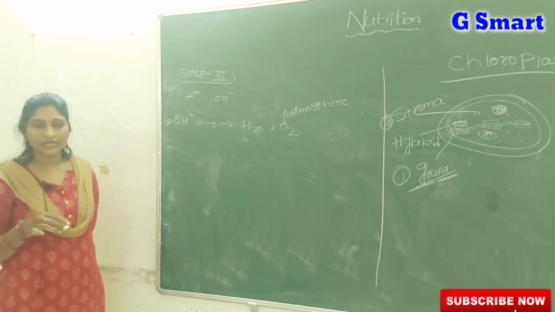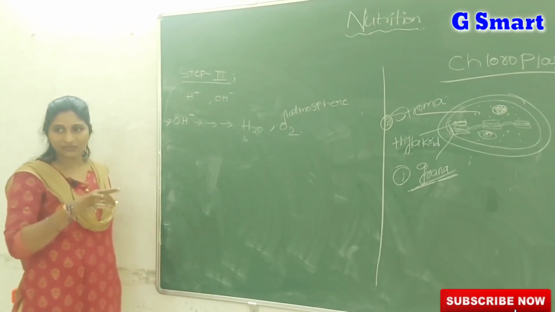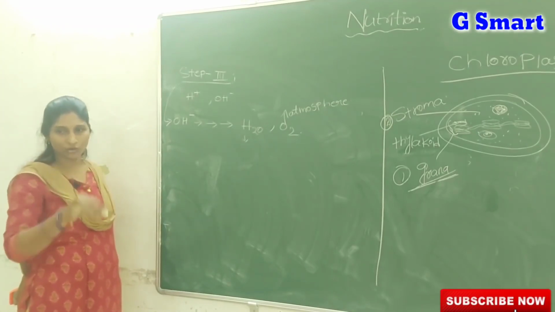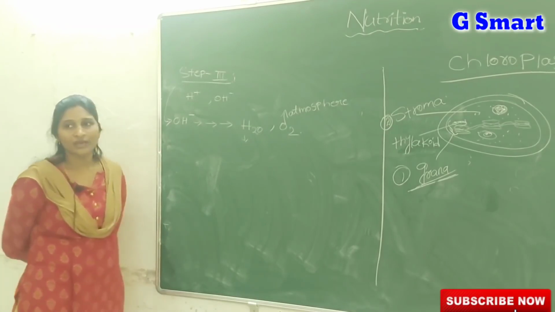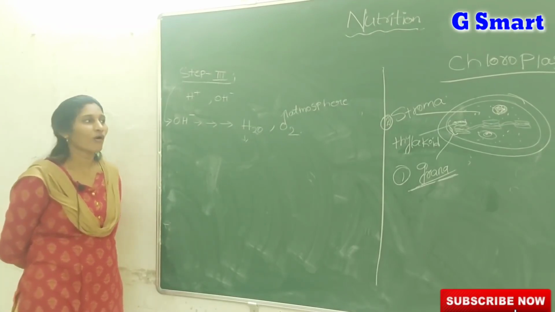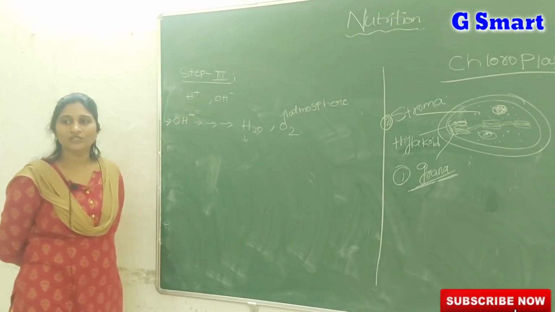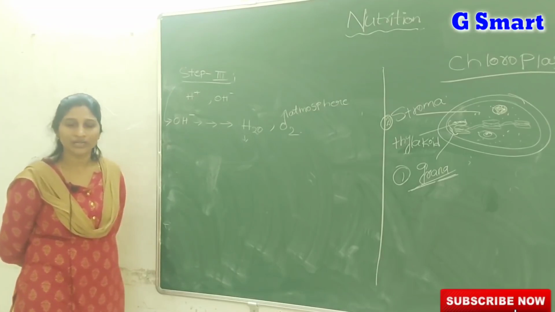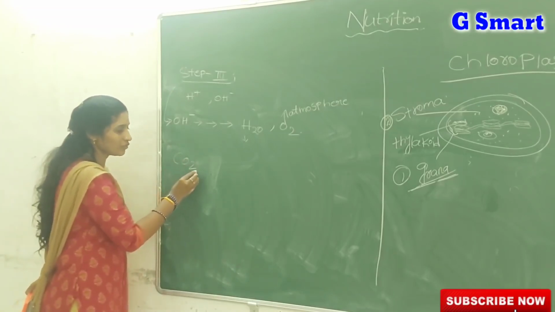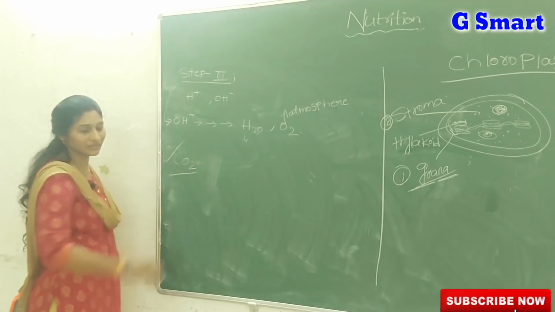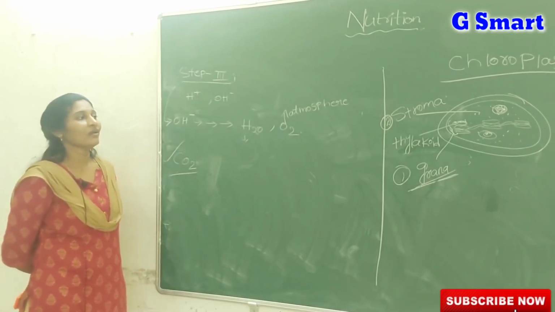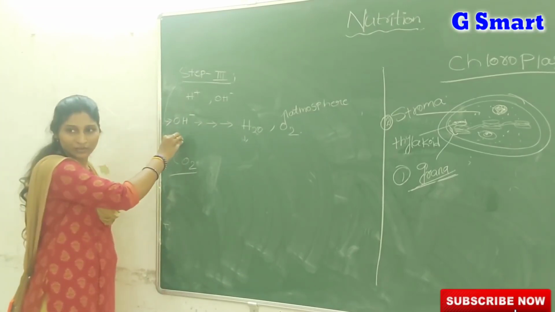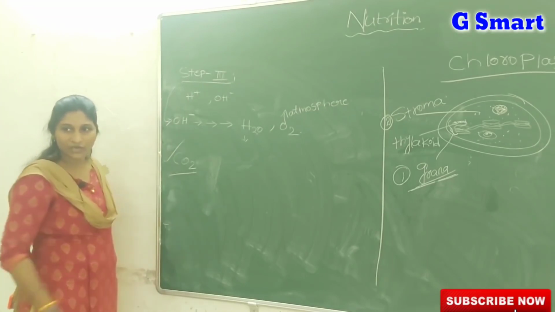So what Robert Hill said is that in the photosynthesis equation, the products are C6H12O6 plus 6O2. Many times this question is given: in the photosynthesis process, oxygen is released from which of the options: water, CO2, glucose? What is your answer? Water. Most of you think that CO2 has O2, so most students simply tick CO2. But oxygen was released from OH minus ions only. Now, where do the OH minus ions come from? By splitting of the water molecule only.